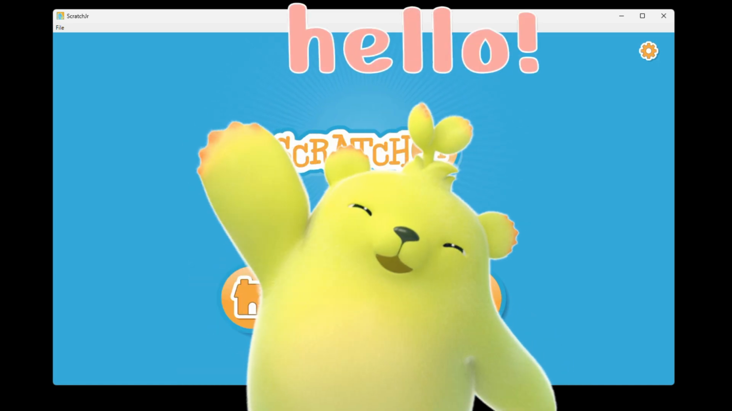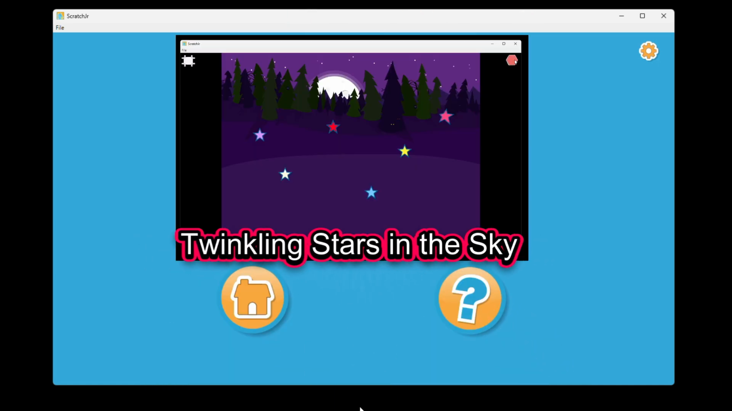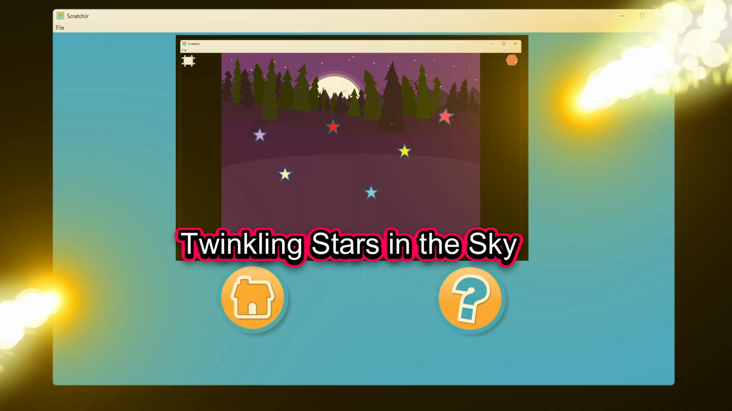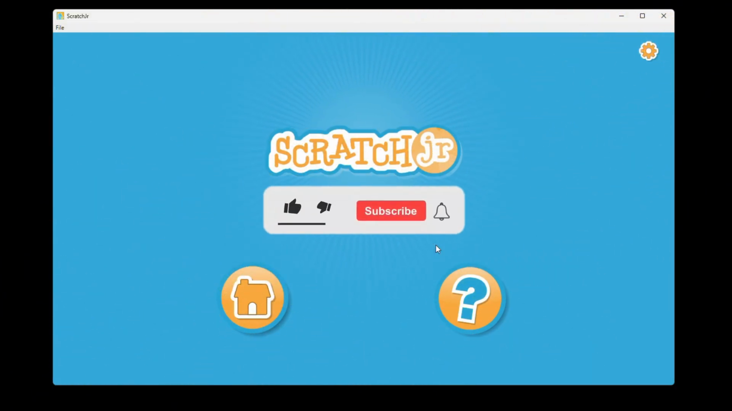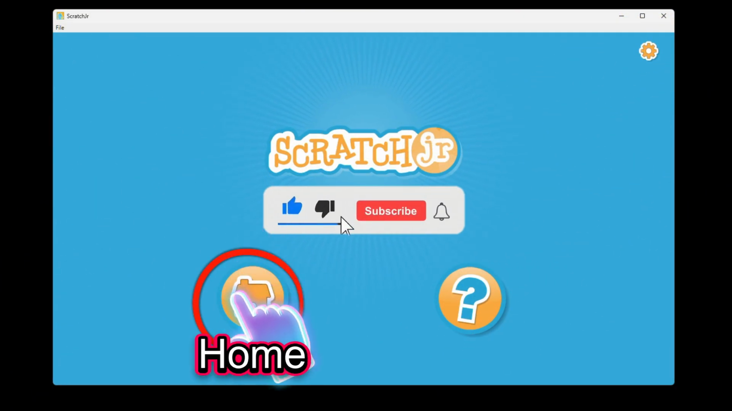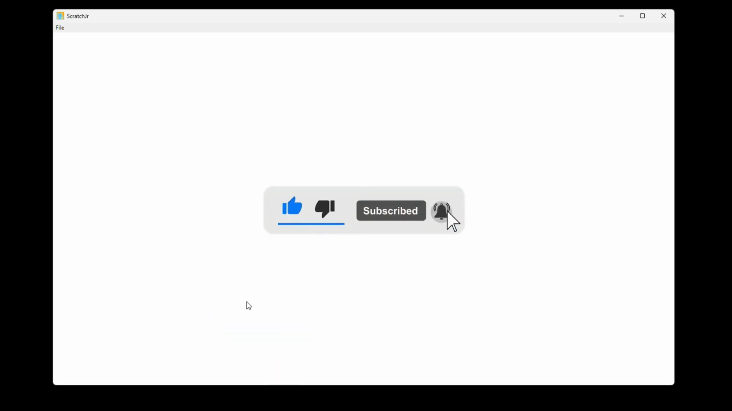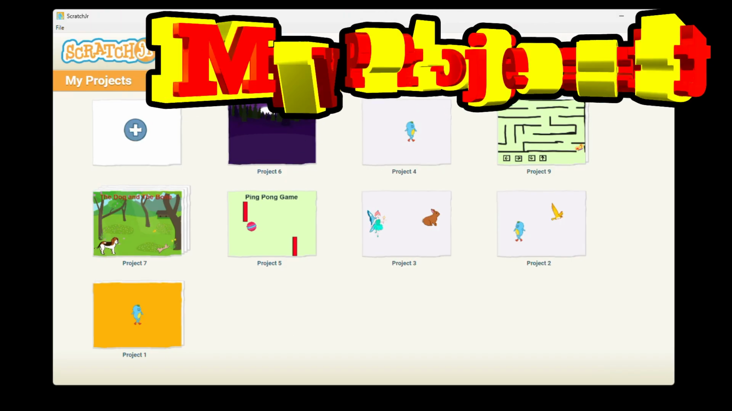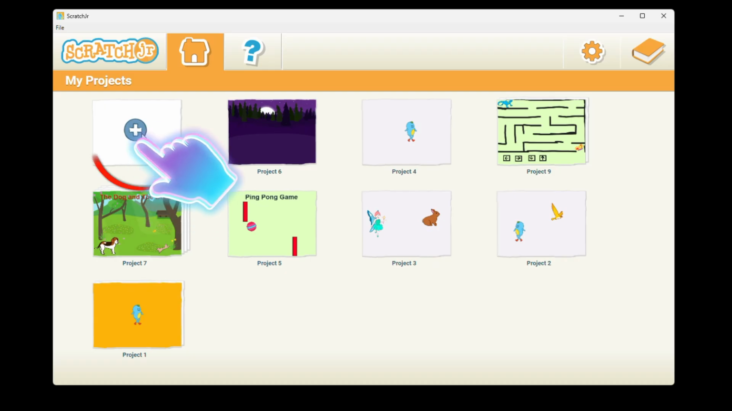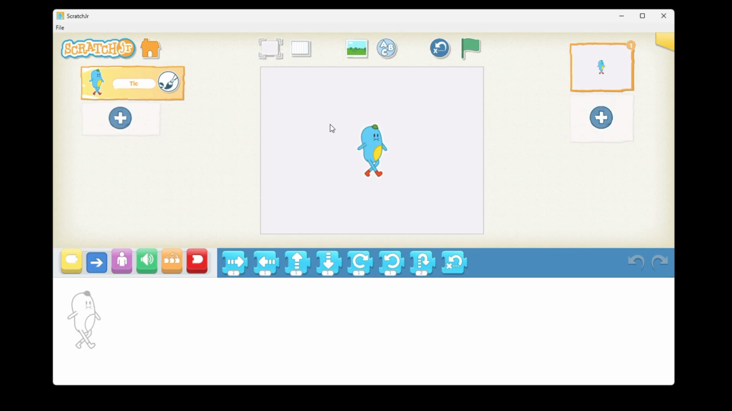Hello दोस्तों, today we are going to make a new project, that is twinkling stars in the sky. For that purpose you have to click on this home icon. Then after that this My Projects window will open here. You have to click on this plus sign for making a new project. Then after that this window will open.